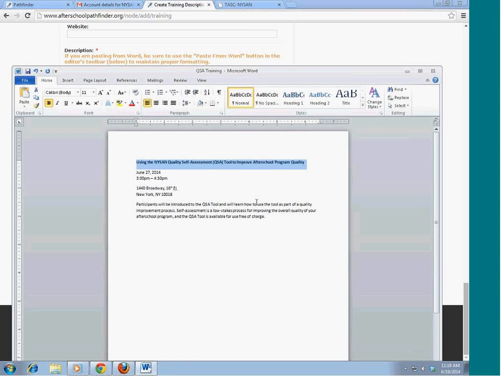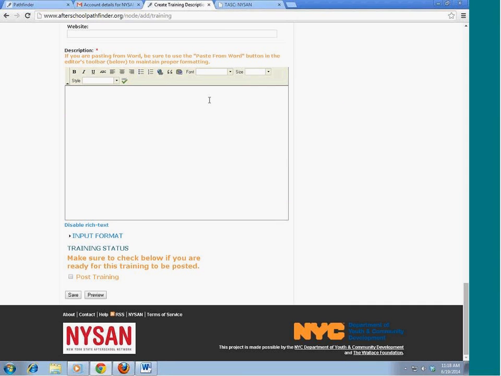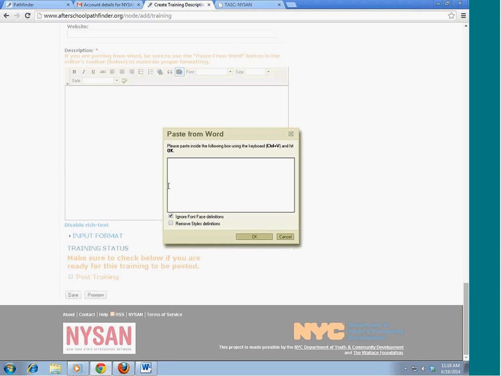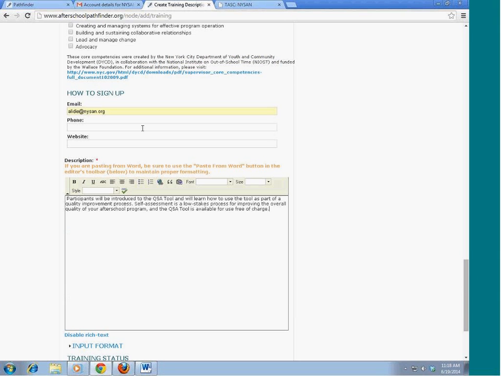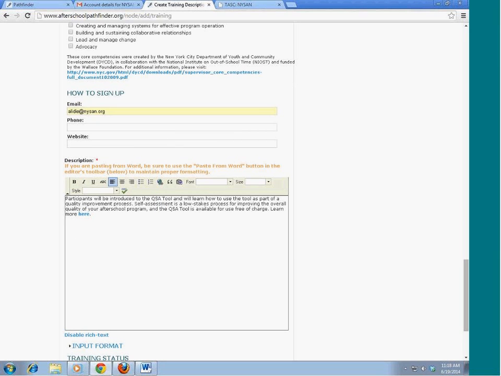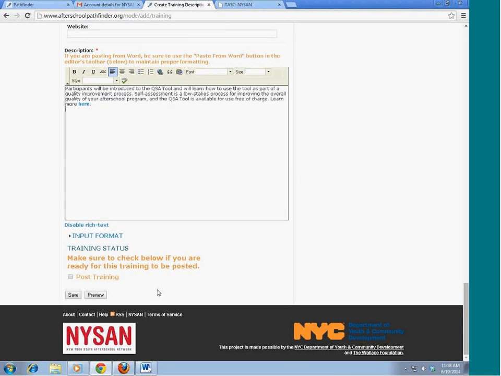Okay, now description. I'm going to go ahead and just copy this description we already have. Again, that's often the easiest way to do it, but you can certainly type straight in. Oops. And you want to click that clipboard. And here, if you have a thing, you can say learn more here, or enter in your web address. The training. Put that in at the website as well if there's a registration portion. Okay, a couple of options.